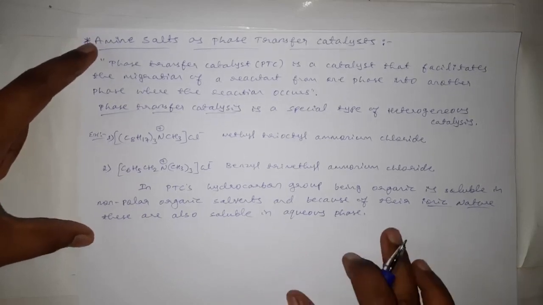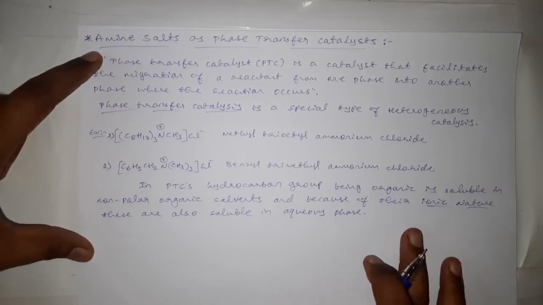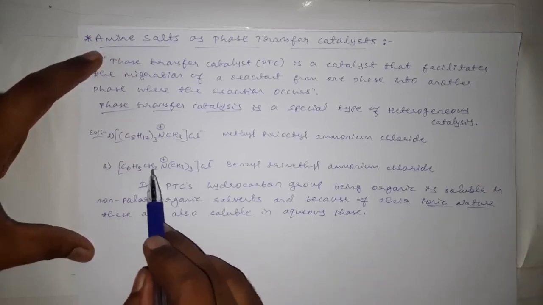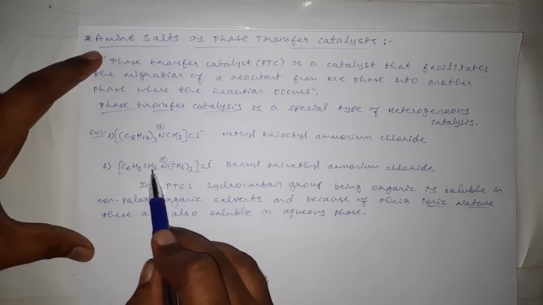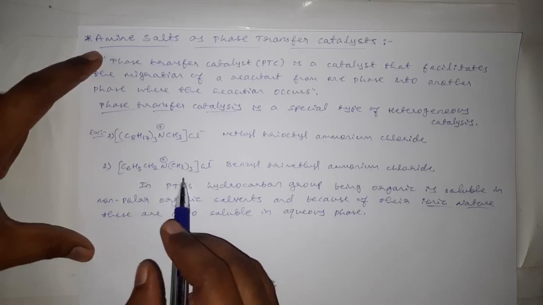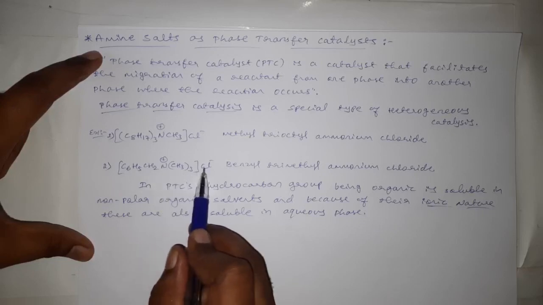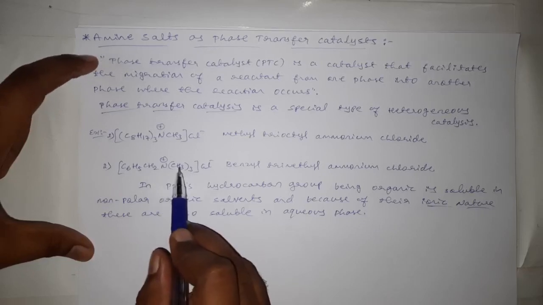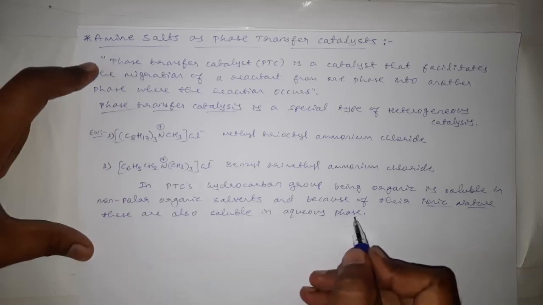Because of this reason only they are used as phase transfer catalysts. The amine salts have an organic part, and as it is an organic part, it can dissolve in organic solvents, and it has plus and minus charges. It is ionic in nature, and as it is ionic in nature, it can also dissolve in aqueous phase.